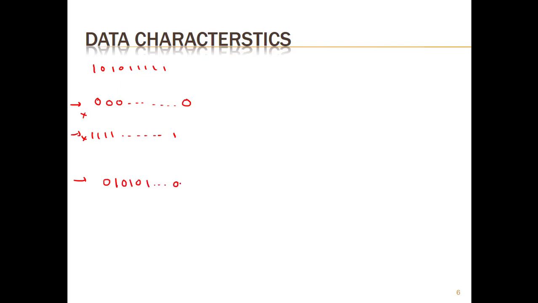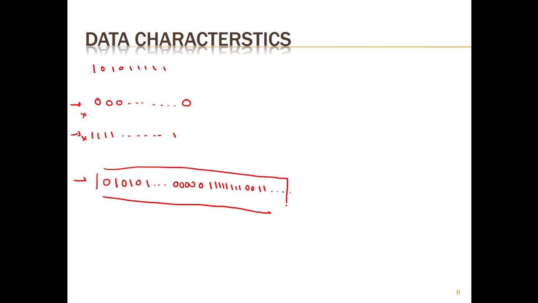There may be 5 zeros followed by 5 ones or 6 ones, or maybe followed by 2 zeros, double 1, 0, 0, and so on. So any mixture of sequences of zeros and ones will be the real scenario. In these sessions, we will focus on the real-time scenario, but we will also discuss what happens in the worst-case scenario, where there are continuous zeros and continuous ones. They may also be part of real-time signals, a sequence of zeros or a sequence of ones.